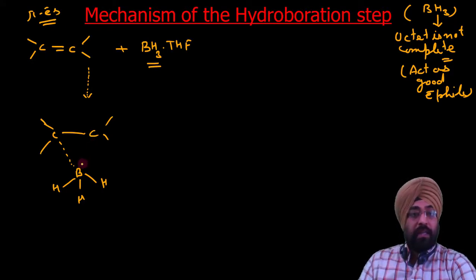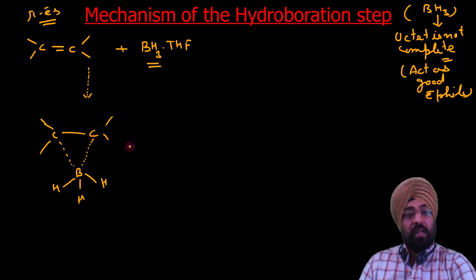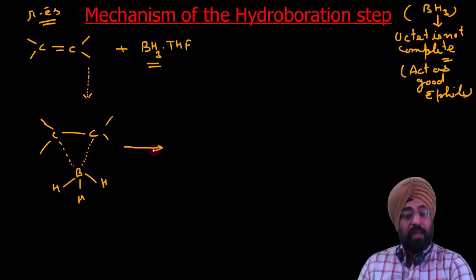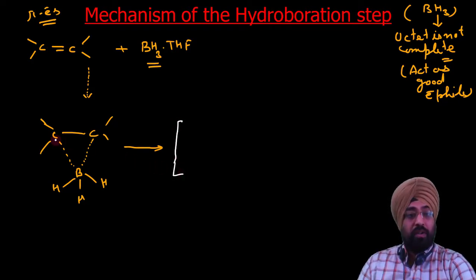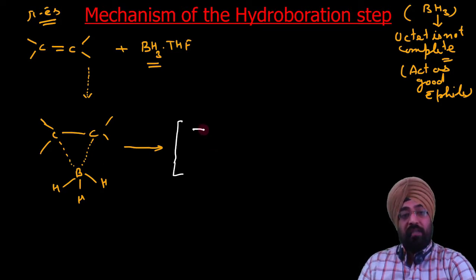Now this structure rearranges to a transition state which is a 4-membered cyclic transition state, where boron is attached to one carbon and this hydrogen goes to the second carbon, and I will write the transition state with you.